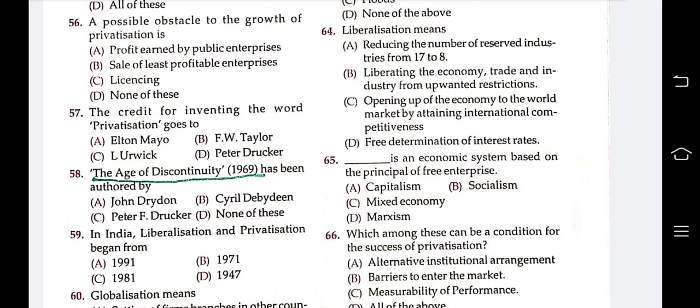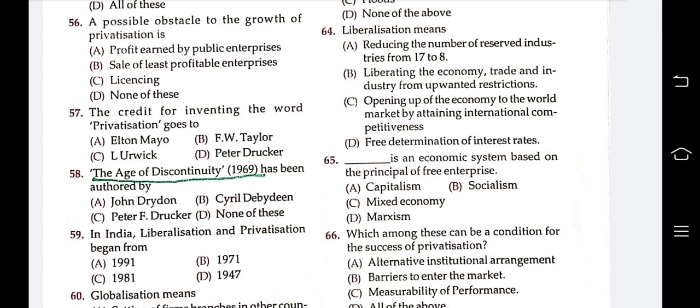The next question: The Age of Discontinuity, 1969, has been authored by John Dearden, Peter F. Drucker, Sally Dubedin, none of these. 58. Answer is Peter F. Drucker. The Age of Discontinuity's author is Peter F. Drucker.